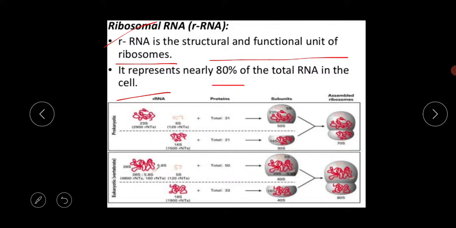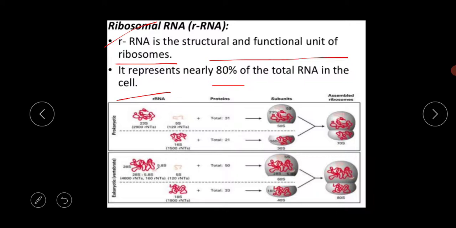Okay, so this is your today's class. Today we have discussed so many things. The first thing is the gene concept, and second is the genetic codon. This genetic codon is very important for your exam, so many 1 mark questions may come from this portion. Next is the clover leaf model of the tRNA, and the ribosomal RNA, and the functions of the tRNA and rRNA.